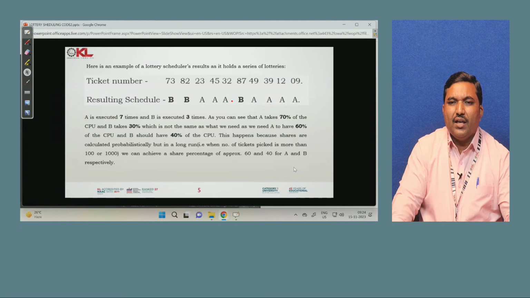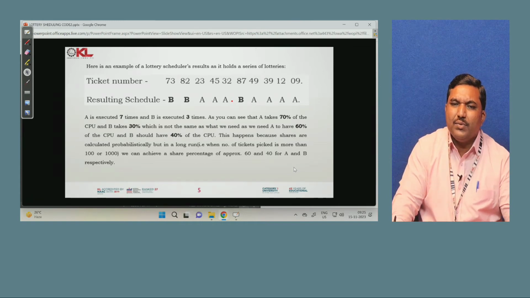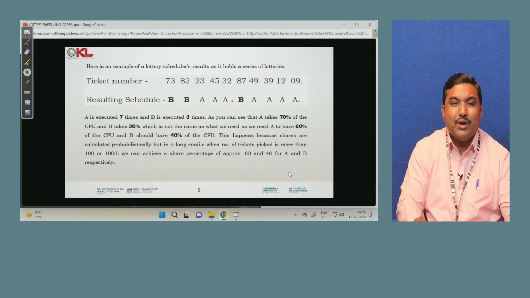As you can see, A takes 70% of the CPU and B takes 30%, which is not the same as what we need, as we need A to have 60% of the CPU and B to have 40%. This happens because the shares are calculated probabilistically, but in the long run, when the number of tickets picked is more than 100 or thousands, we can achieve a share of approximately 60 and 40 for A and B respectively.